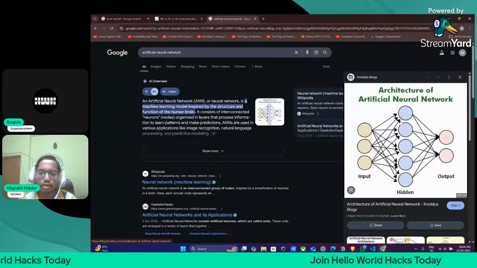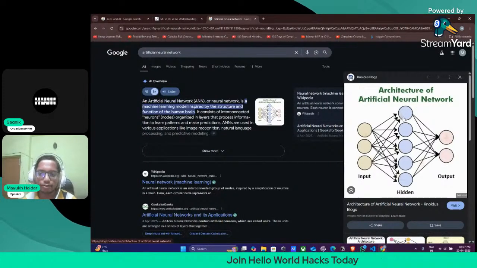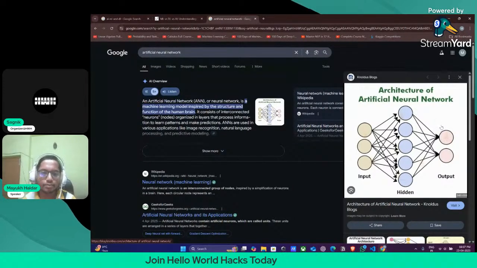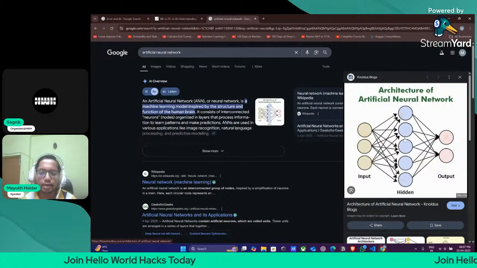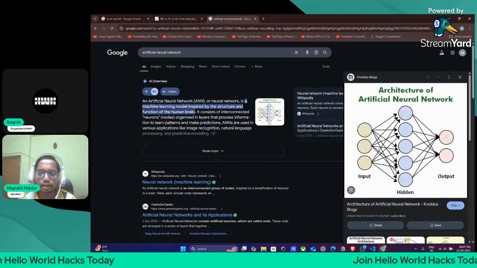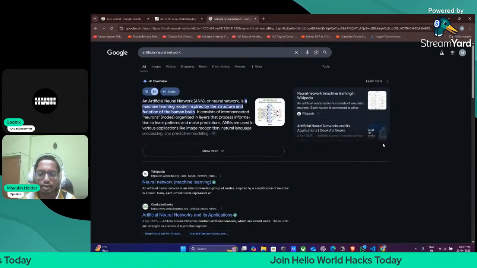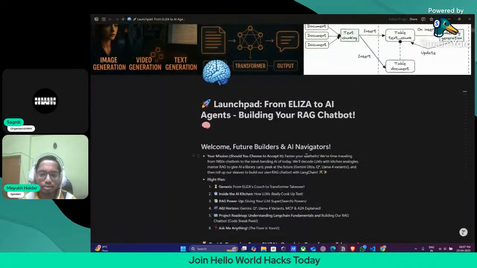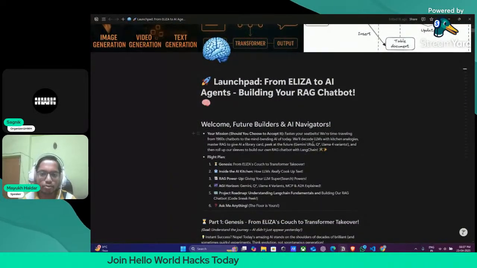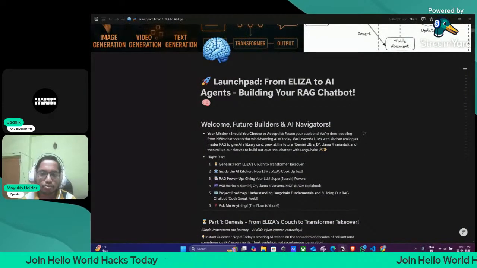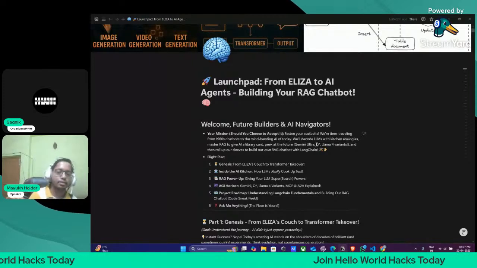So it is actually a single layer neural network. Okay, but when we talk about LLMs, it is nothing but multi-layer deep neural networks. So it is something we will discuss in today's session. Okay, so now let us go back to this topic. GenAI is nothing but a subset of deep learning, but with an intersection of data science.